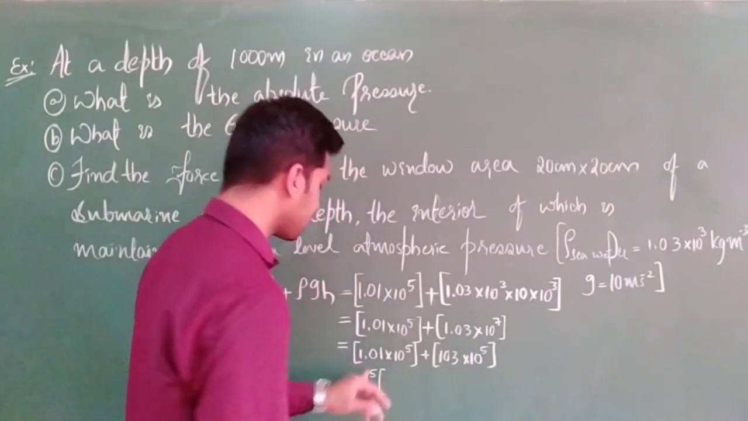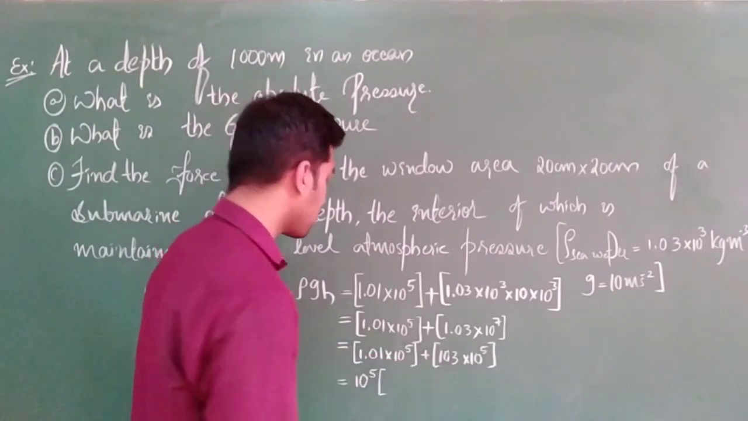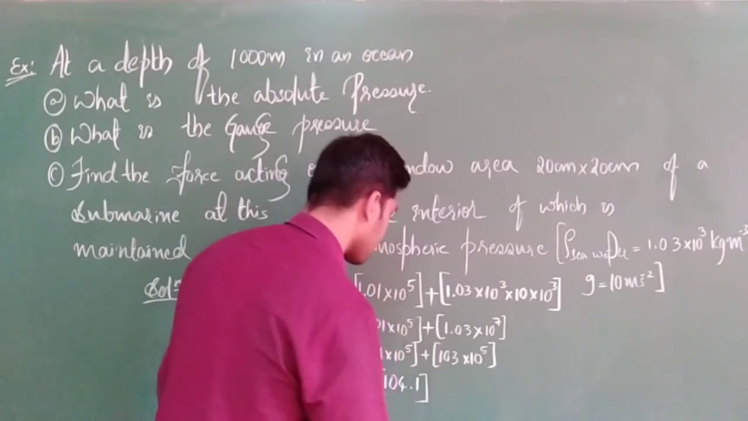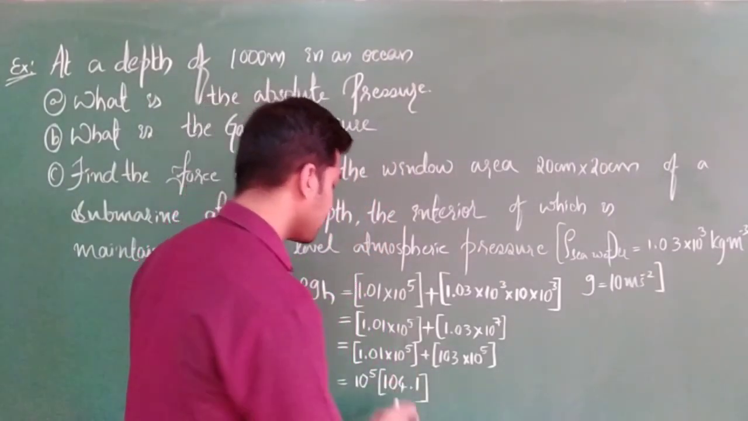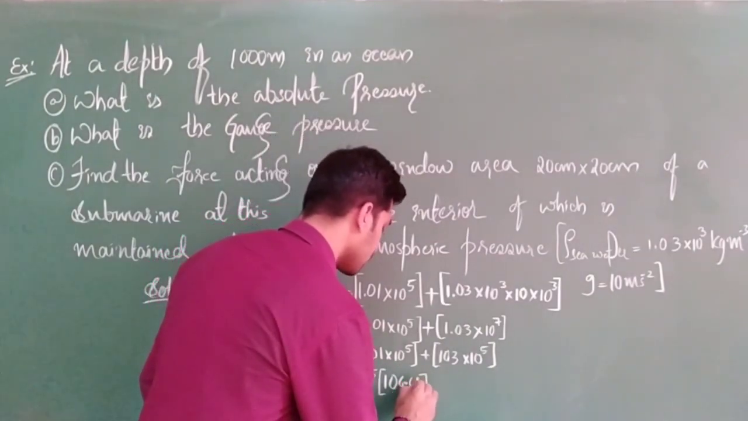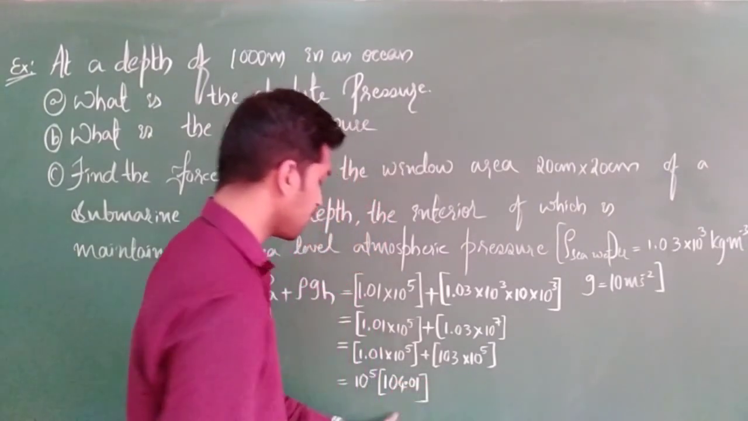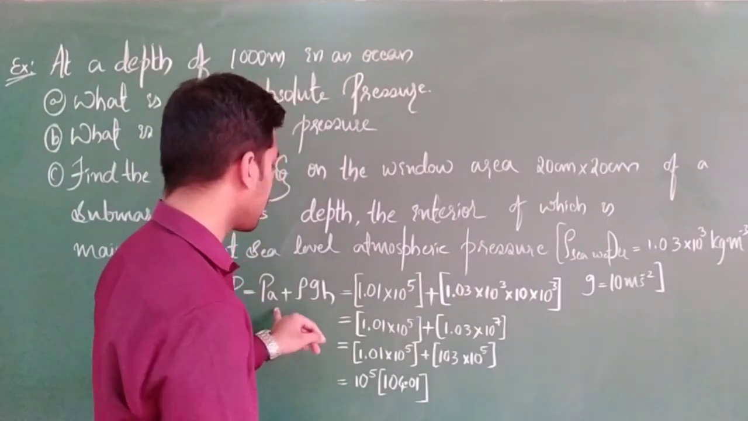In the bracket, what is remaining? 1.01 plus 103. That means 104.1, correct? No, 103 plus 1 is nothing but 104.01. Correct? Yes, 104.01. Cross check whether I had it correct or not.